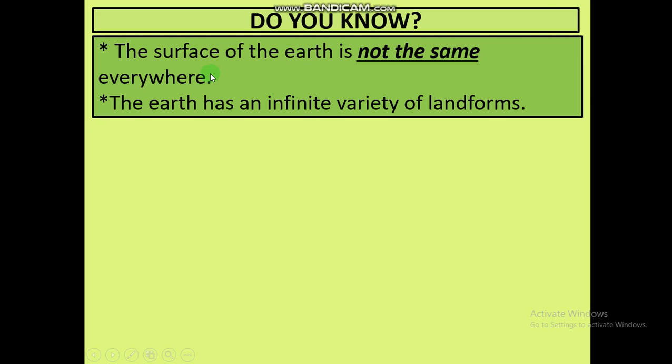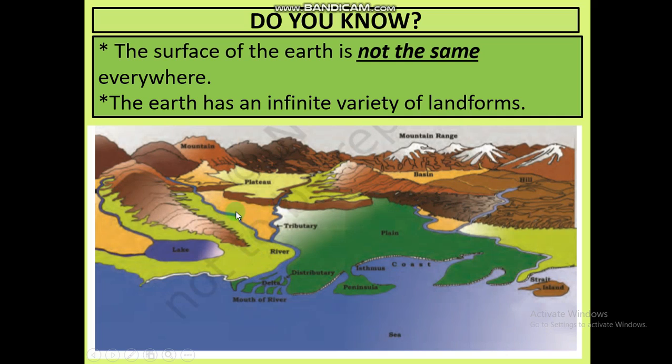Now, do you know the surface of the earth is not the same everywhere? The earth has an infinite variety of landforms. Infinite means variety of landform. As you can see over here, these are mountains and these are plain areas, plateau, not so very plain, but this portion is lower than this mountain, and these are mountain ranges, means they are spread from this left side to this right side and so on.